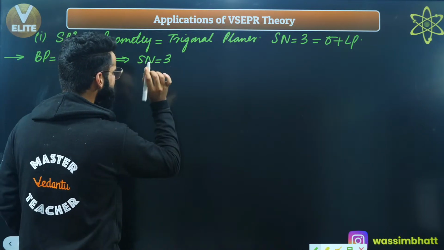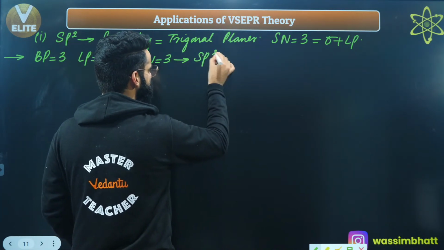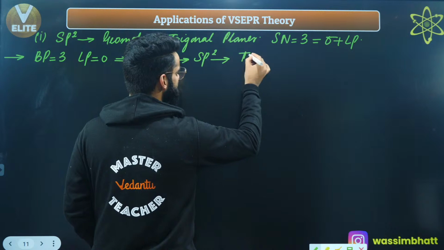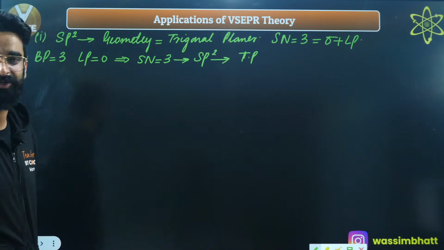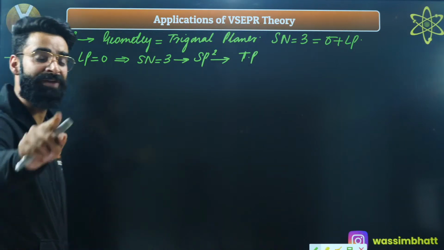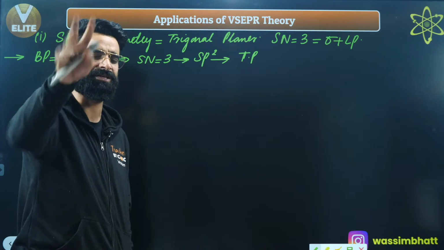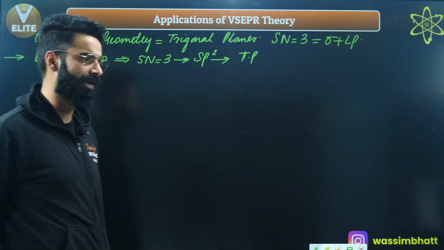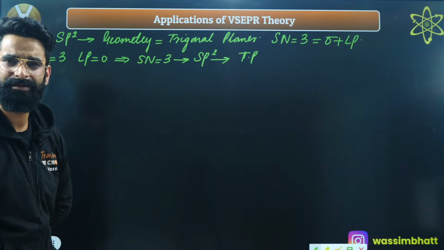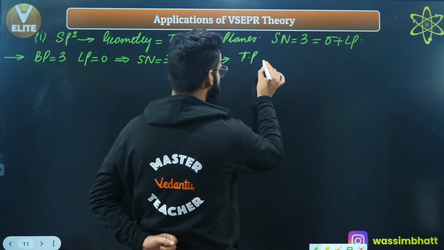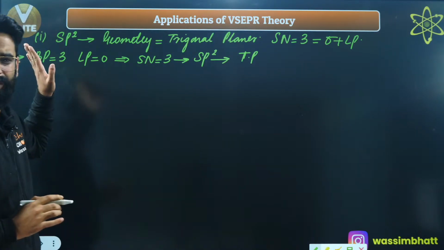If steric number is 3, the hybridization is going to be sp2, and the geometry is going to be trigonal planar, correct? Few minutes back only I told you, whenever you see any molecule in which the central atom does not contain any lone pair, whatever is the geometry expected through hybridization, same is going to be the shape. So the shape of the molecule is also going to be trigonal planar, because the central atom does not have any lone pair, right?